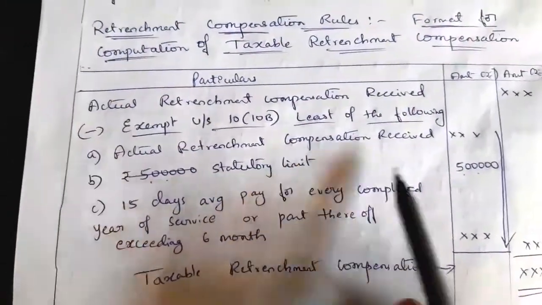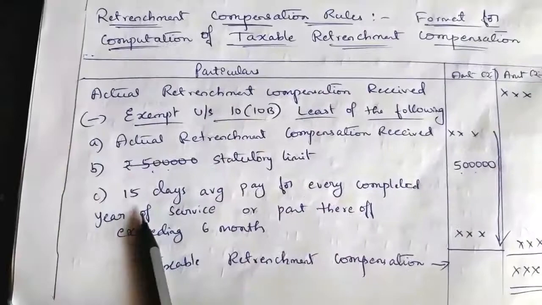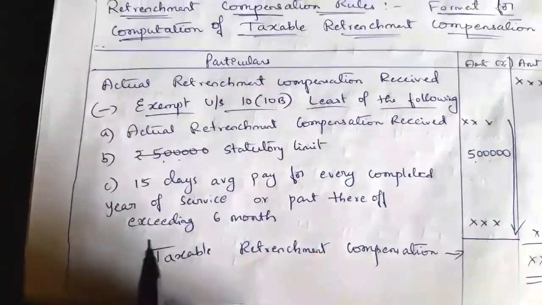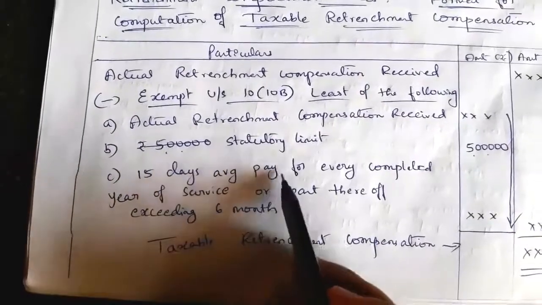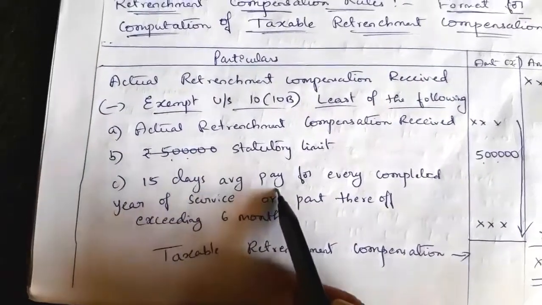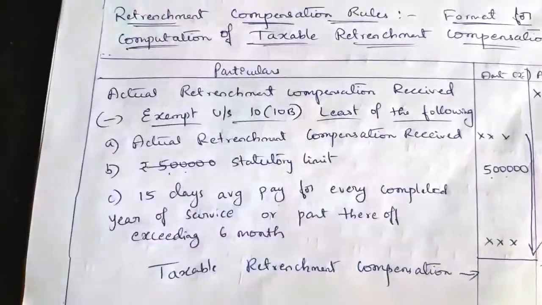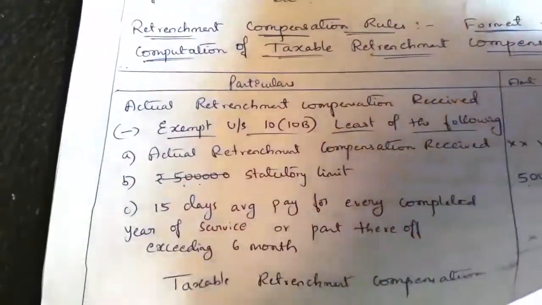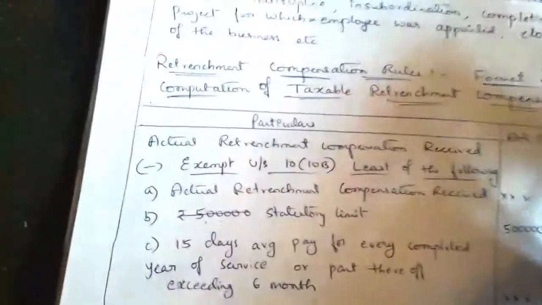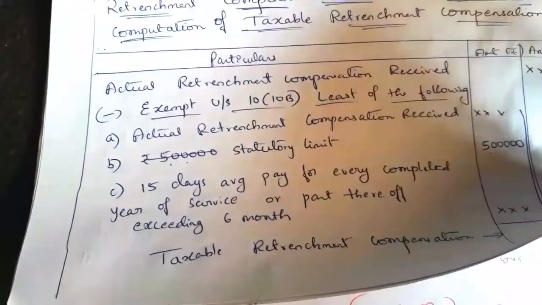The actual retrenchment compensation received will be given in the question. The statutory limit we have to take as 5 lakh, and then we have to take 15 days. 15 days means, in a month of 30 days, we have to take 15 by 30 into average pay. Average pay is nothing but average salary. Now how to compute this average salary, and what salary means here, we'll see.